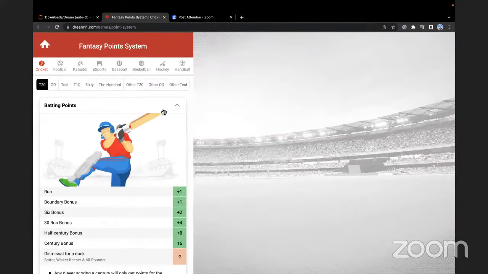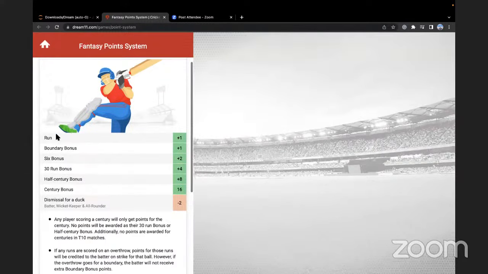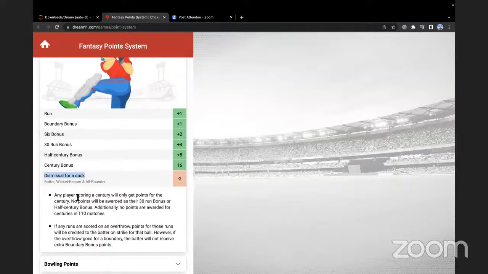So if you just click on it, we'll share this Jupyter notebook with you so you guys can have it. So you can see dream11.com games point system for cricket. For every run you score, +1, boundary bonus +1, 6 bonus +2, 30 run bonus +4, half century bonus +8, century bonus +16. And if you are dismissed on a duck, that means you go in to play as a batsman and then you are out at 0 runs scored, then there's a -2 to your score. Okay, any player scoring a century will only get points for the century.